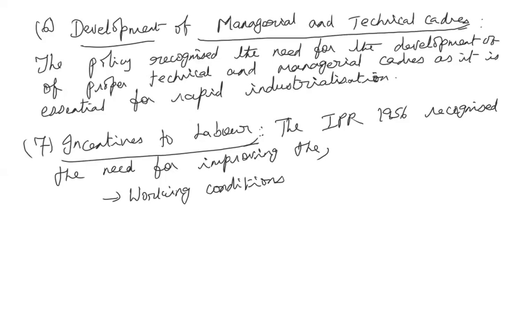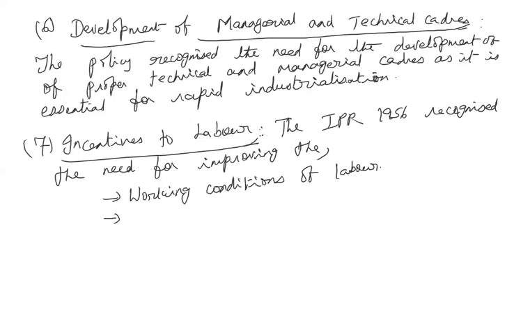So they were all exploiting the labor. So the government recognized that there should be proper working conditions for the labor, and that the workers should not be exploited by the management. All those rules were framed by the government.